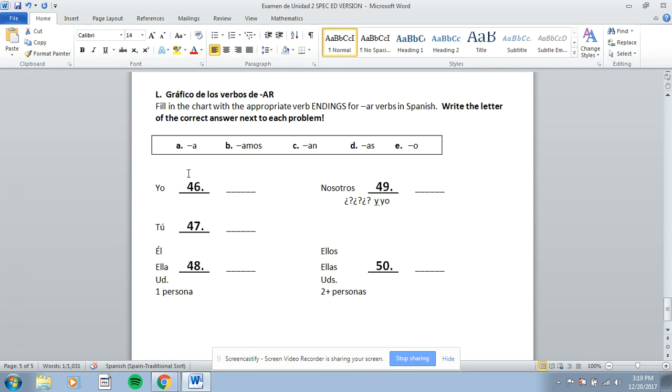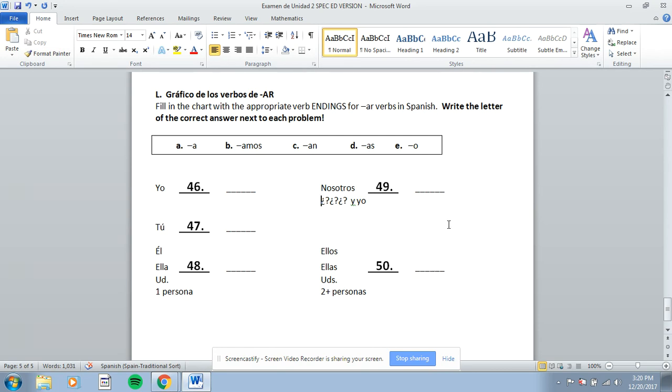47 wants the tú form ending. So pick which one's the tú form and put that letter of that problem right here. El, ella, usted, one person is either a, amos, an, as, or o. Pick the one that it is and put the letter that goes with it right here. 49 is nosotros, nosotras, or somebody y yo. So you're going to pick whether that's a, amos, an, as, or o and put the letter that goes in front of it right here on the line. And the last one is ellos, ellas, ustedes, or two or more people. Pick which ending a, amos, an, as, or o and put the letter that goes in front of it there.